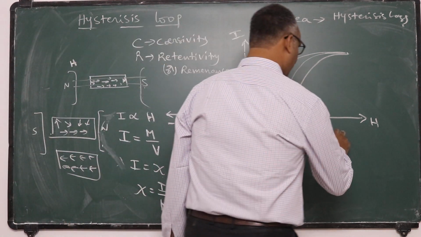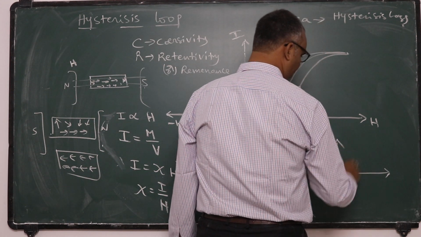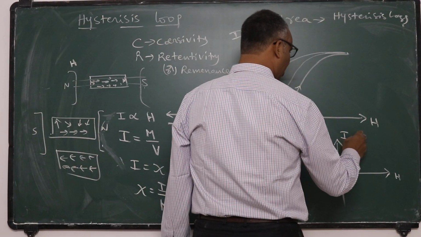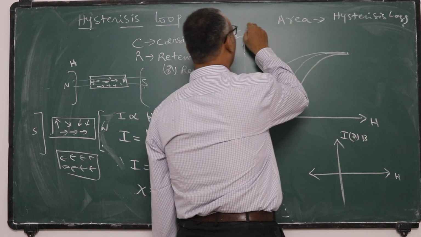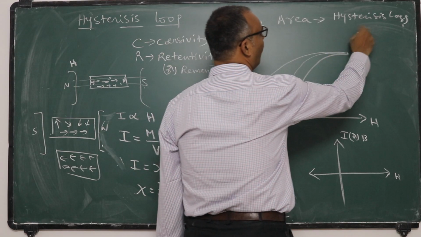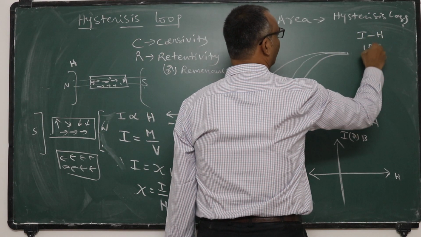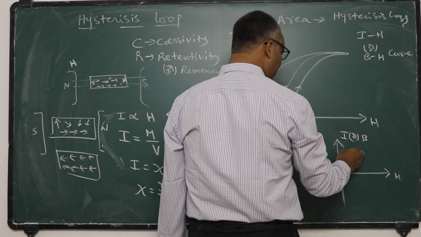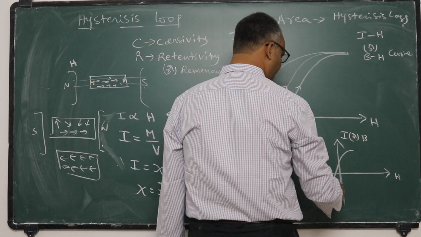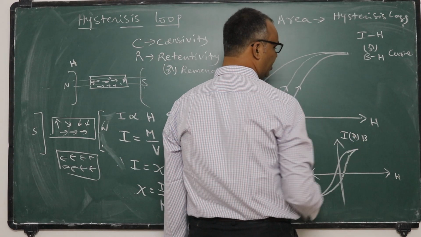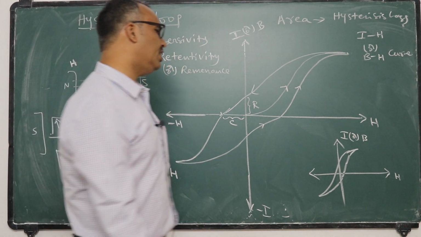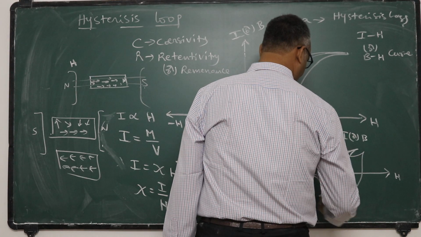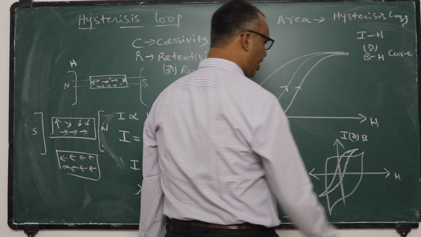And here, if you observe this hysteresis curve for different materials, here instead of I you should write B also. Here I or B. This curve is called the IH curve or BH curve. Anything you can call. For some materials, the hysteresis loop is very thin and hysteresis loss is very small. For some materials, the hysteresis loop has more area and hysteresis loss is very high.